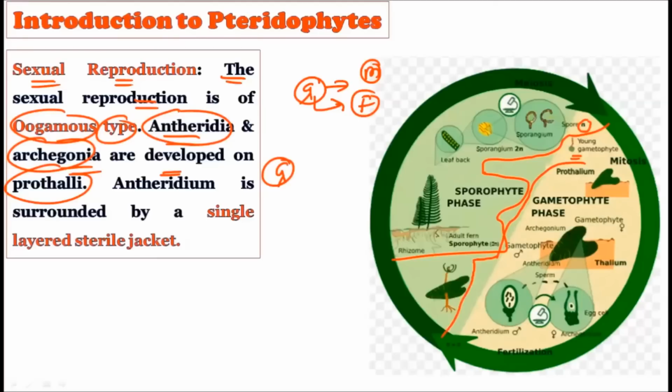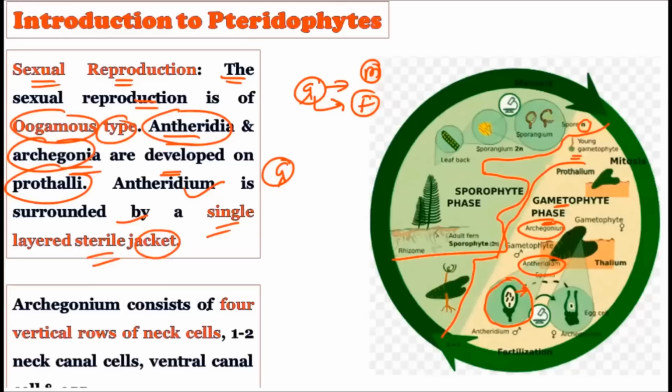This prothalli, the gametophytic phase, will produce the archegonium and the antheridium. The antheridium is the male sex organ, and it is surrounded by a single sterile layer of jacket. Observe this picture: this is an antheridium, surrounded by a single layer jacket, and inside it we have the anthrozoids, which are the male gametes. The egg, which is formed inside the archegonium, is the female gamete.